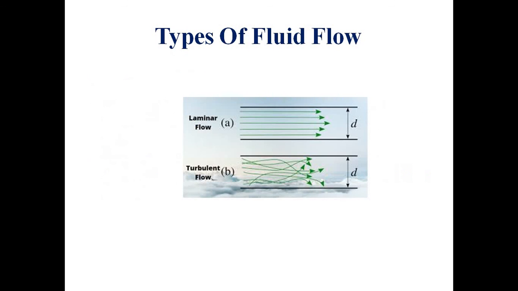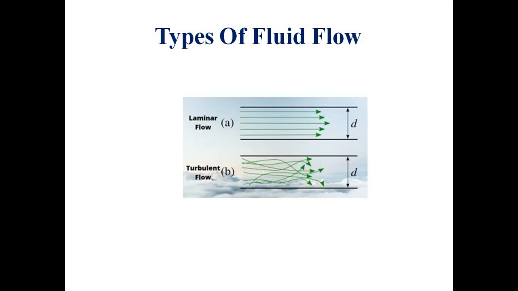These are some images of laminar and turbulent flow. You can see that on the top, the lines are straight and parallel. No chance of them colliding with each other. No collision at all. They move in a straight and parallel path. No crossover also. But in the turbulent flow, we can see in the bottom one, they collide or cross over each other. That's the difference between laminar and turbulent flow.